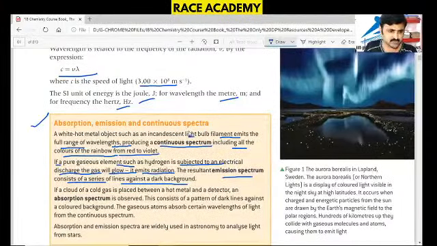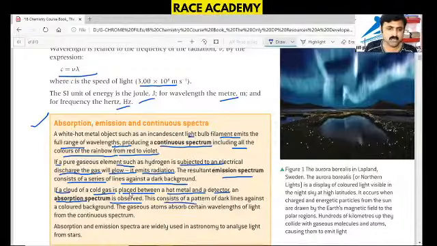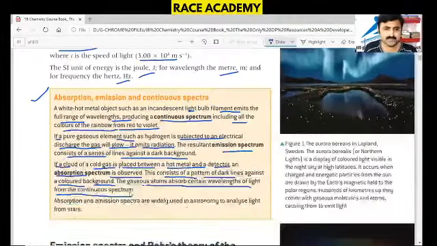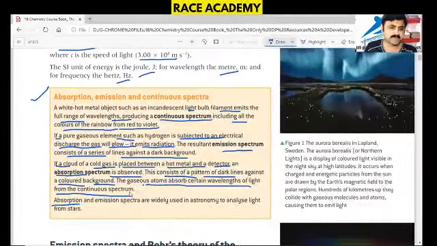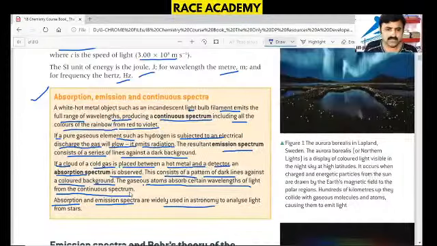Here you will observe that if a cloud of cold gas is placed between the hot metal and the detector, an absorption spectrum is observed, and this consists of a pattern of dark lines against a colored background. The gaseous atoms absorb certain wavelengths of light from the continuous spectrum. Absorption spectrum and emission spectrum are widely used in astronomy to analyze light from stars.